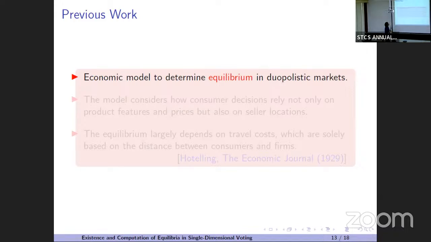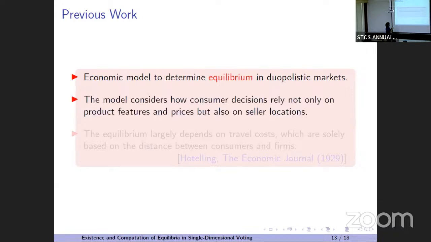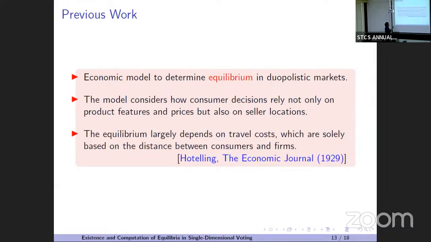Harold Hotelling took a model where, unlike our discrete distribution of voters, the voters' distribution is continuous, and there are only two candidates, or two restaurants you can think, and he wanted to find some equilibrium.